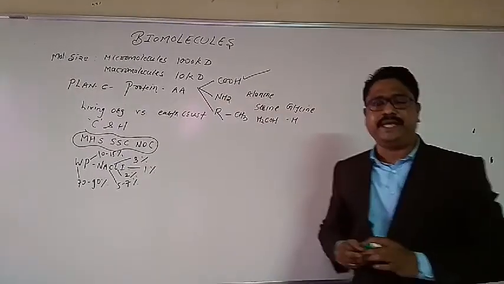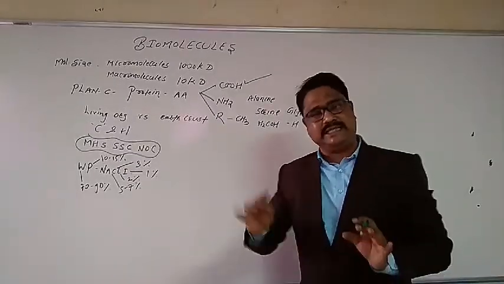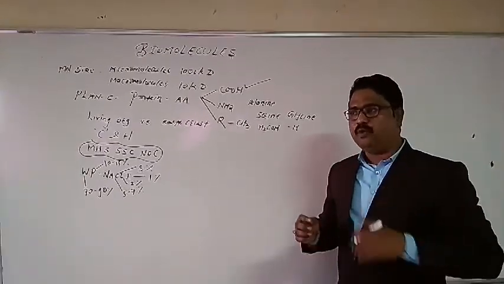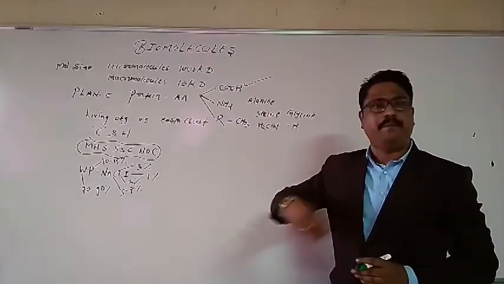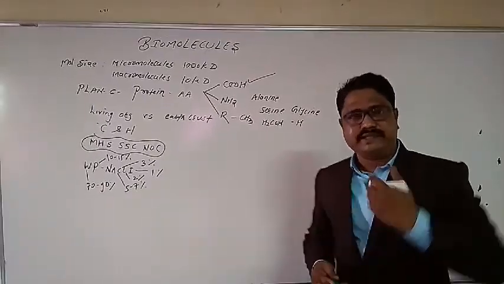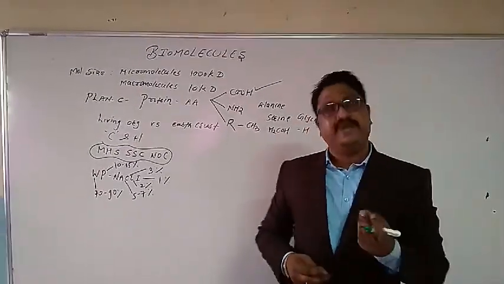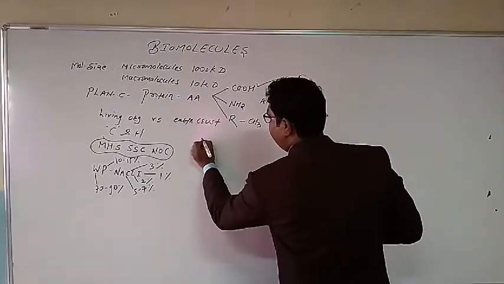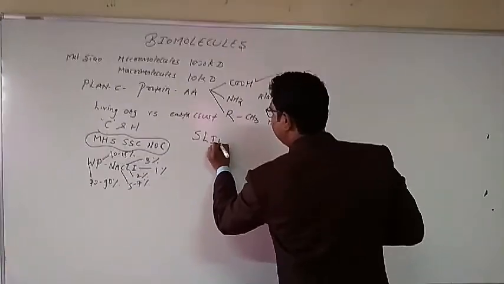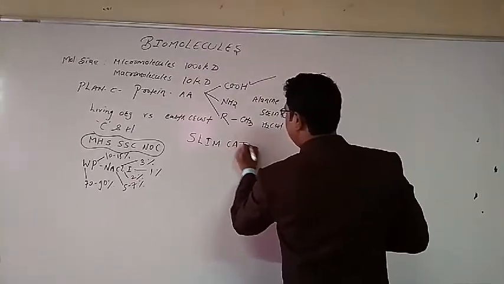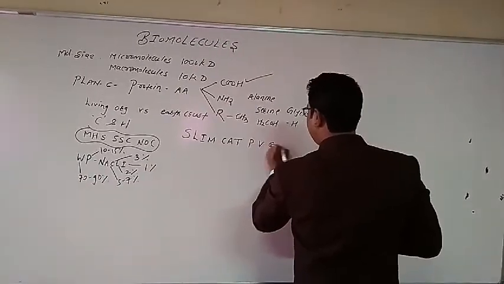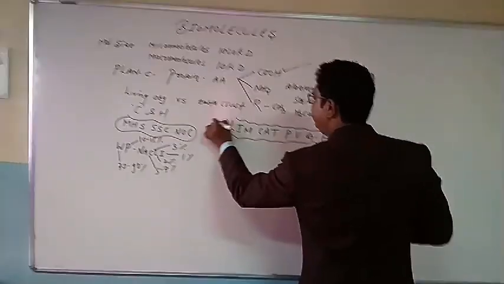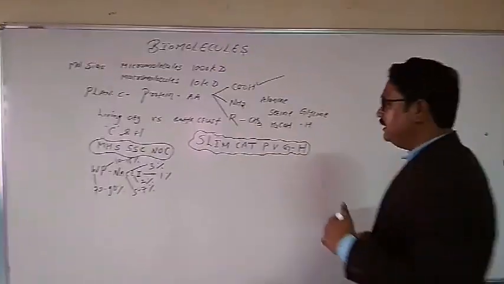But our intention today is to remember all those 20 amino acids and the 21st, that is selenocysteine. So how to remember this? Simple, first you have to read the names of the amino acids 2-4 times. Then you will understand which alphabet generates which amino acid, and then have this shortcut key to remember. First of all, I will write the shortcut key, that is slim cat photo. Very good hai.